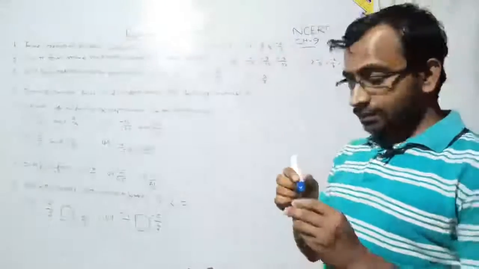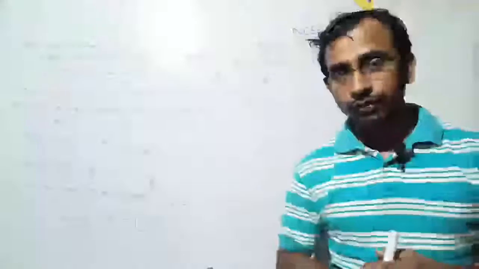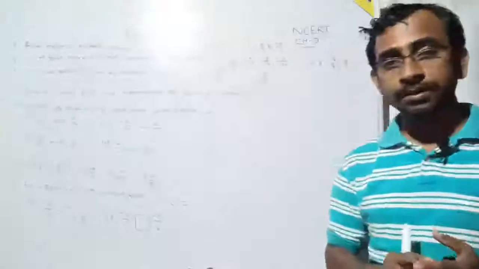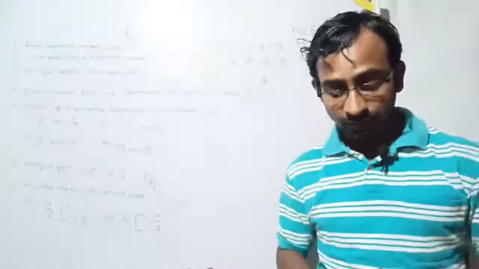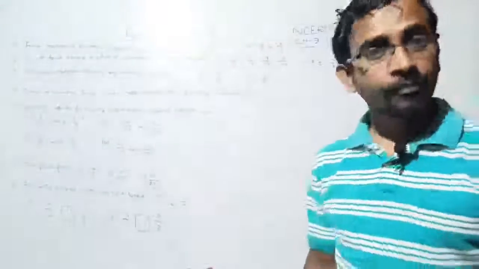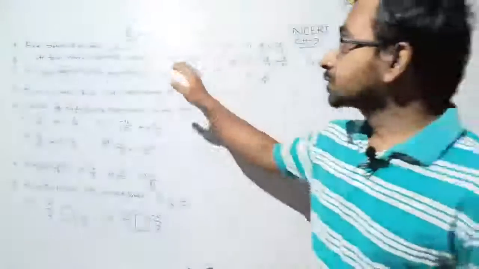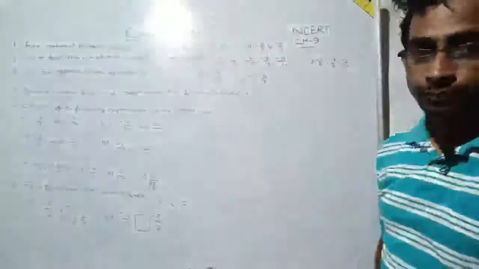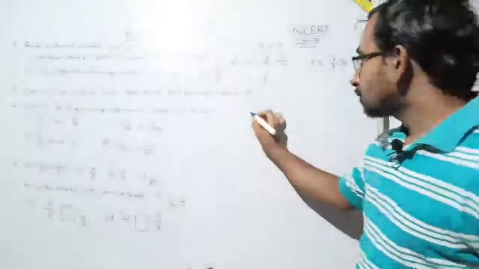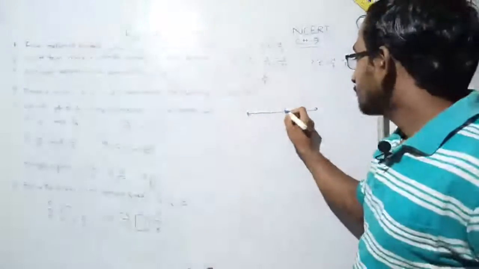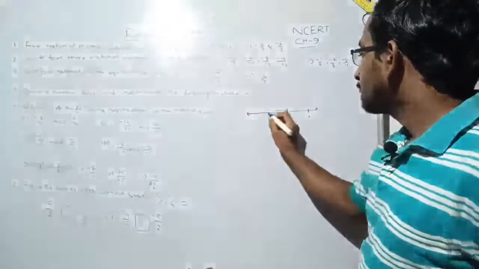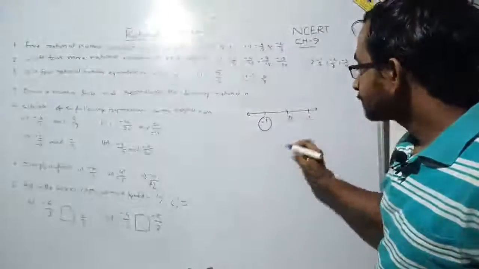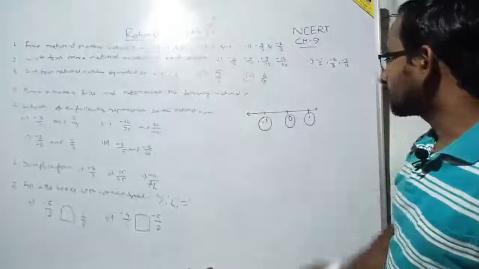So now we have understood what a rational number is and what its position is. Now I can say that all these integers, natural numbers and whole numbers come under rational numbers, because rational number is the king of this kind of number. Okay, so here our first question is: find the rational number between -1 and 0. On the number line, suppose this is 0, this is +1, and this is -1. So -1 is an integer, 0 is also an integer, +1 is also an integer.